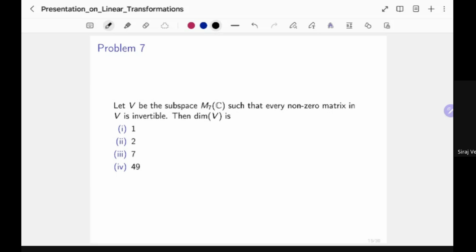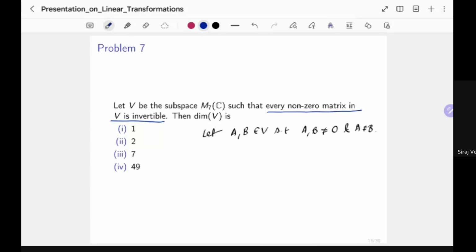So let A and B be matrices in V such that A and B are non-zero and distinct. And that means by the hypothesis, every non-zero matrix in V is invertible, so A and B are both invertible.